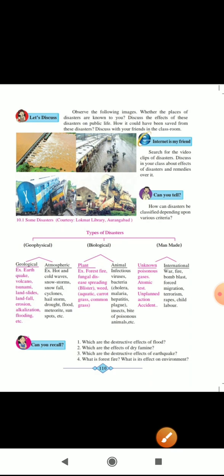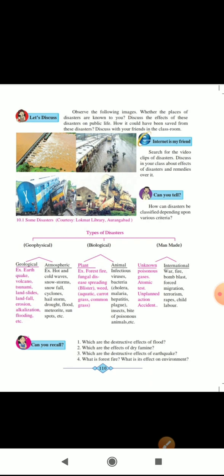And then we are going to see what the destructive effects of flood are. The answer is the flood water uproots the trees, the houses collapse due to the surge of water, the fields get waterlogged, the water does not recede, the cattle die by drowning since everything is underwater. The process of decomposition begins at a higher rate. This may spread epidemics of disease.